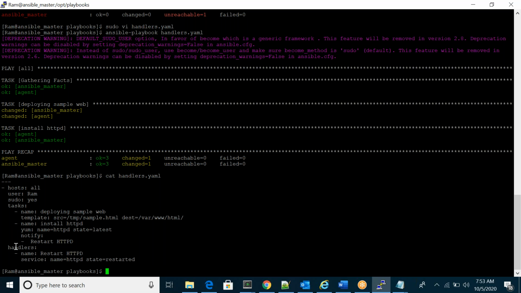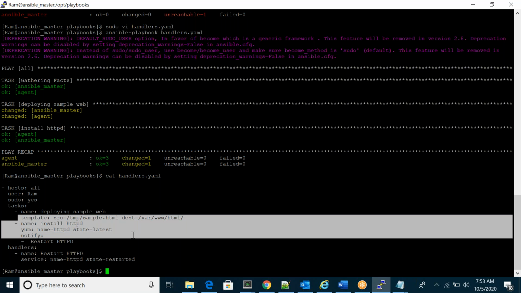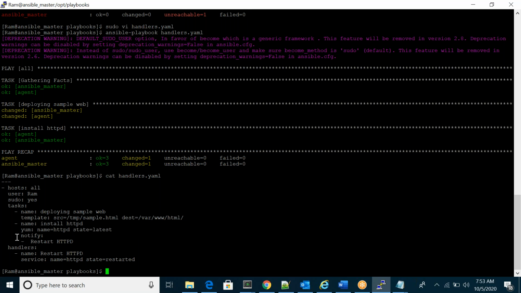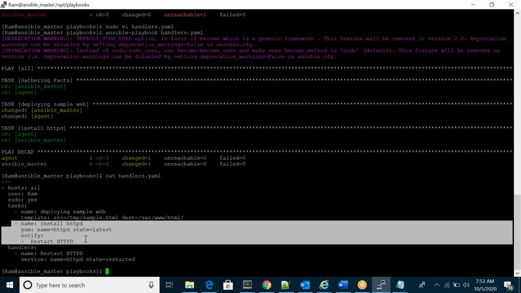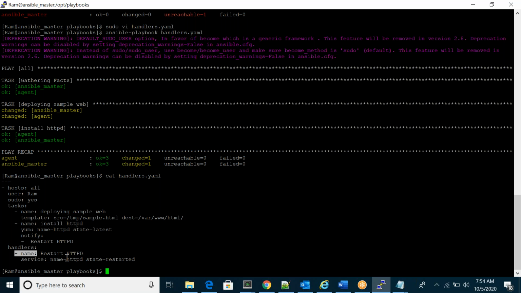Why? Because the handler section will execute only for this part, because the notify I mentioned only on this part, right? Only this part executes with the current playbook. But in my case, HTTPD was already installed before, maybe I installed it previously. So that's why my handler section is not executed here. The handler section will execute only when a change is executed with the current playbook.